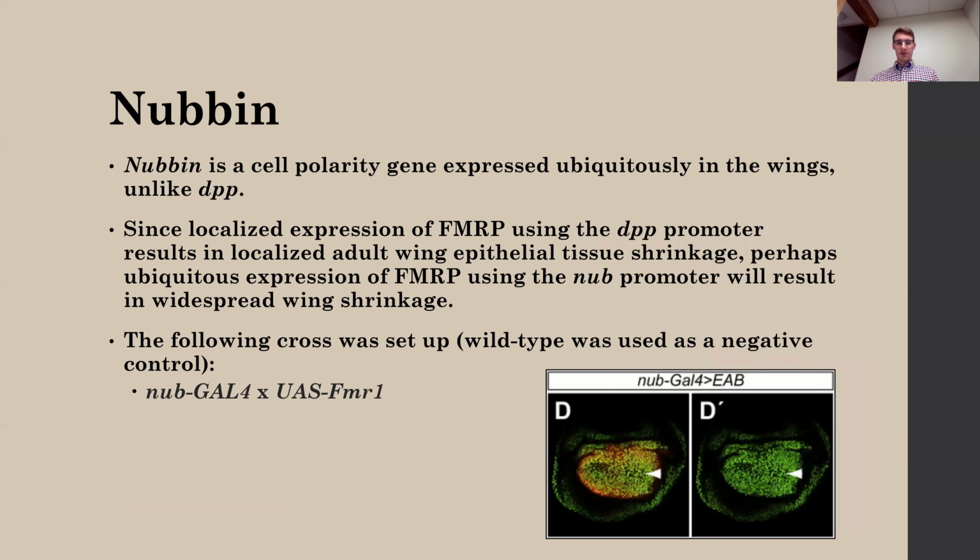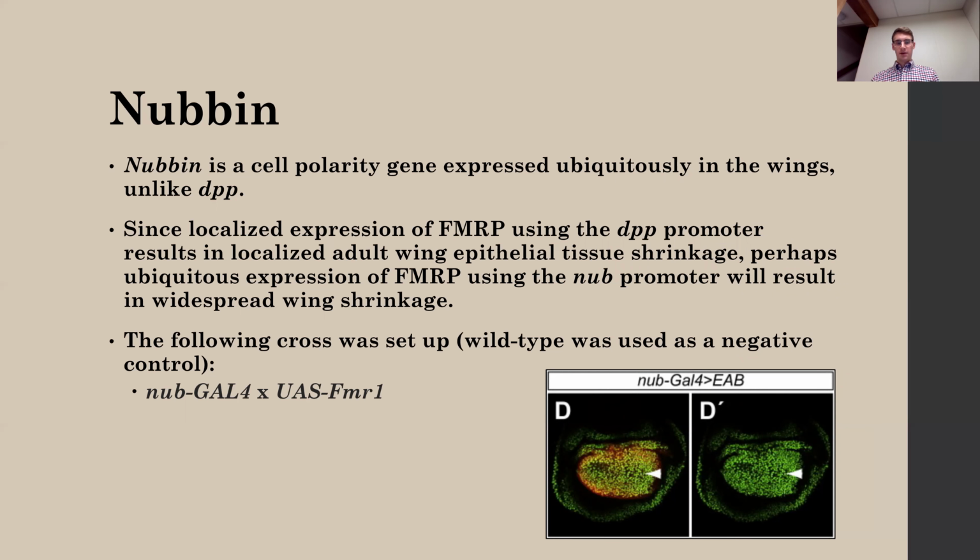As a follow-up experiment, I looked at a different tissue-specific promoter called nubbin. Nubbin is a cell polarity gene expressed ubiquitously in the wings, unlike DPP, which is only expressed at the anterior-posterior border. The rationale for this experiment was that since localized expression of FMRP using the DPP promoter results in localized adult wing epithelial tissue shrinkage at the anterior-posterior border, then perhaps ubiquitous expression of FMRP using the nub promoter would result in widespread wing shrinkage.